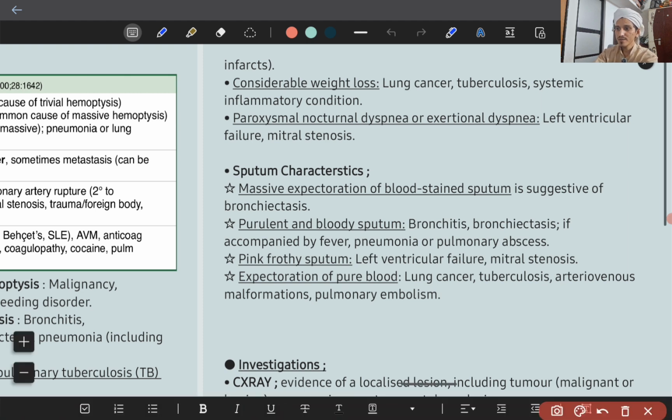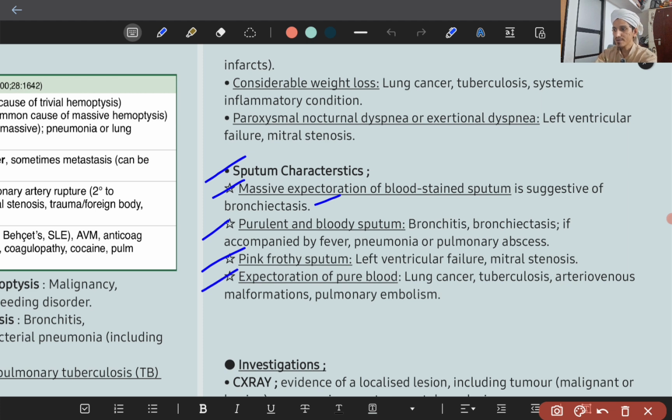Then sputum characteristics. Massive expectoration of blood stained sputum is suggestive of bronchiectasis. Purulent and bloody sputum, that means acute bronchitis, bronchiectasis, and if accompanied by fever, pneumonia or pulmonary abscesses. Pink frothy sputum, left ventricular failure, mitral stenosis.